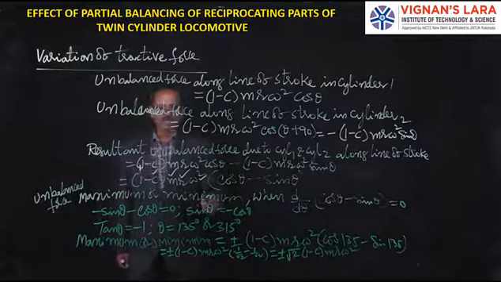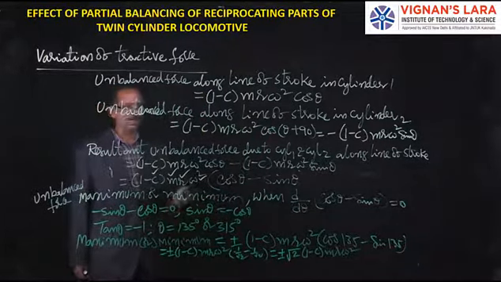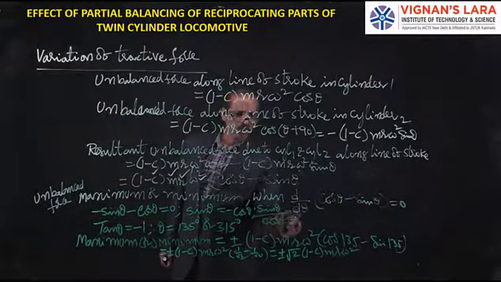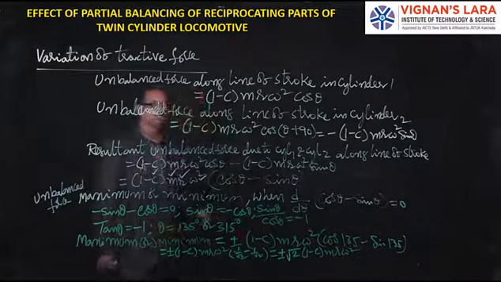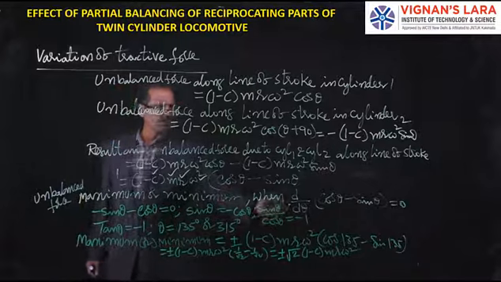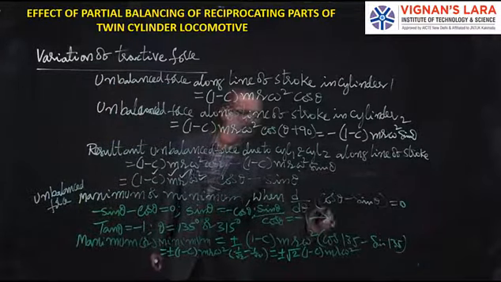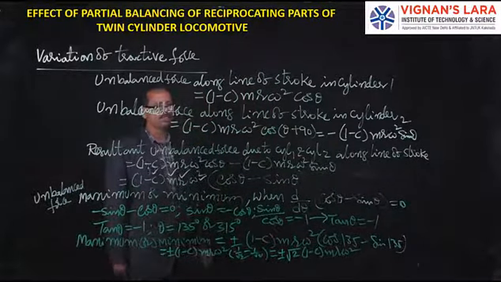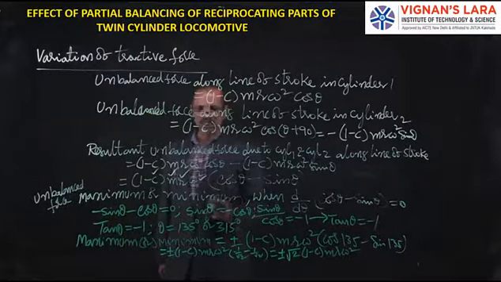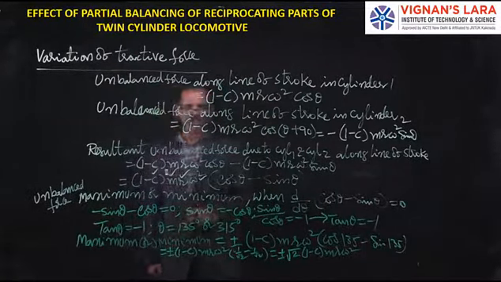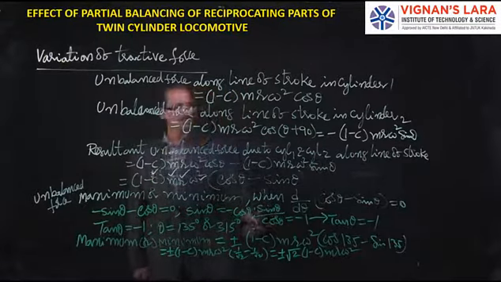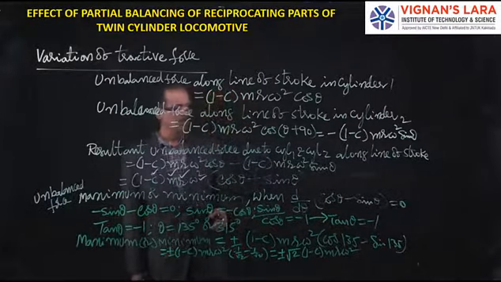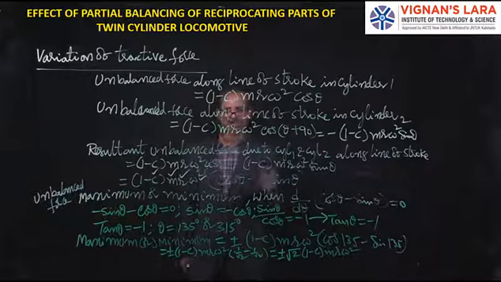So here you can see sin theta is equal to minus cos theta, or you can simply write sin theta by cos theta is minus 1. I think you understood, that's why I skipped that line. What is sin theta by cos theta? Which is tan theta. So tan theta is minus 1, and tan is negative in the second and fourth quadrants, that is either 135 or 315. By substituting the theta value 135 you get one positive value, and when you substitute 315, you get the negative value.